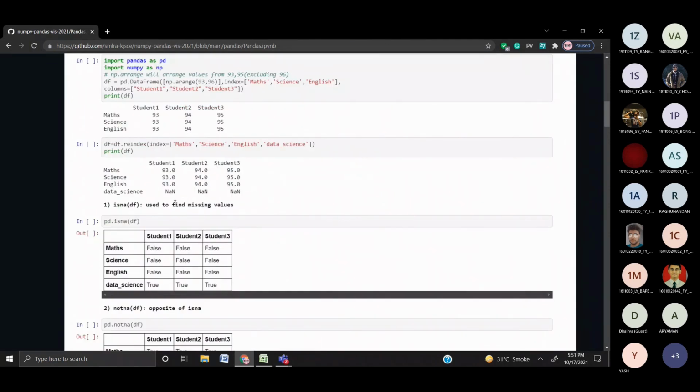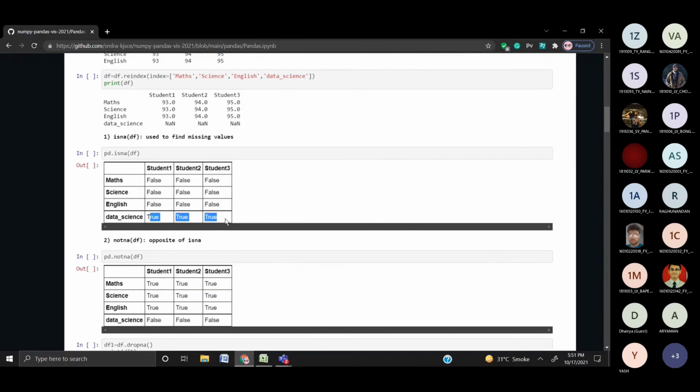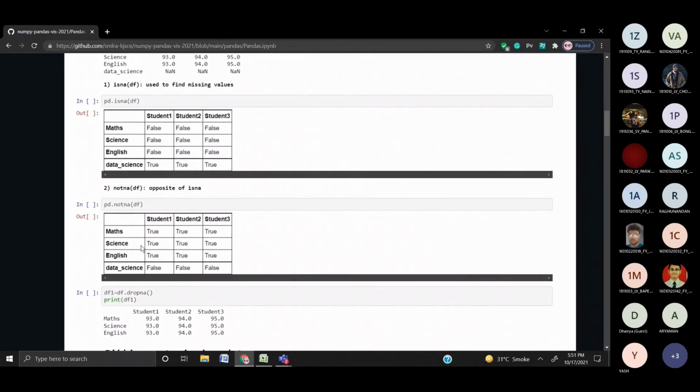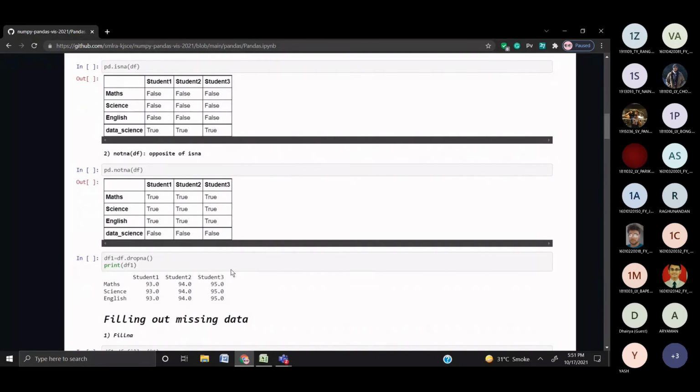Since I've not entered the marks for data science, Python will recognize it as NaN, which is not a number. Now to find the missing data, like here this data is missing, we use a Boolean function, isna. If the value is null, it will return true. So this is how we find out if a value is missing. We have one more function which is exactly the inverse of this, notna. Here all of these are false and here all of these are true, since we don't have a proper value for this, it will give us false.